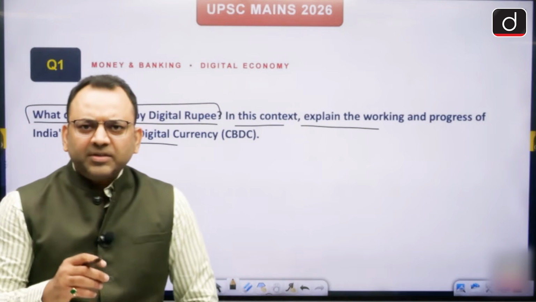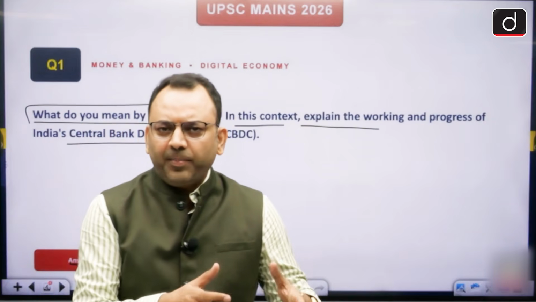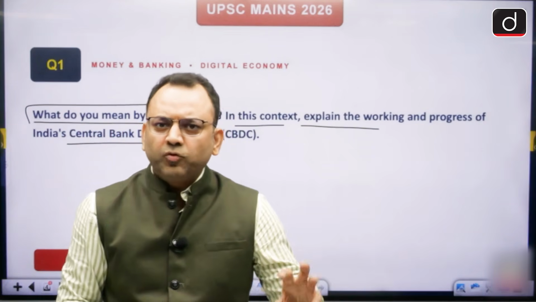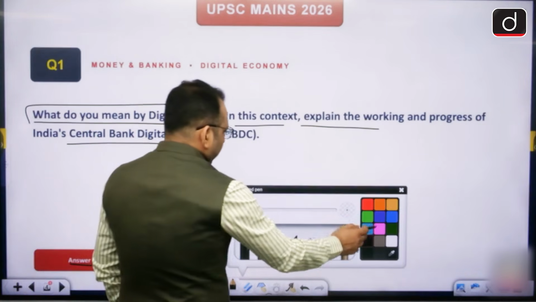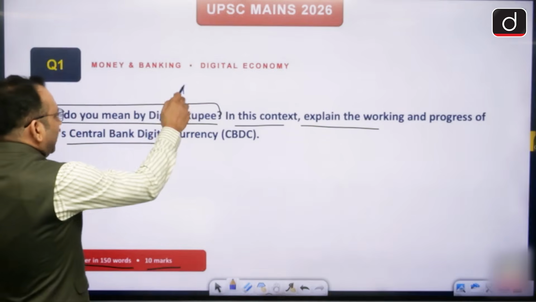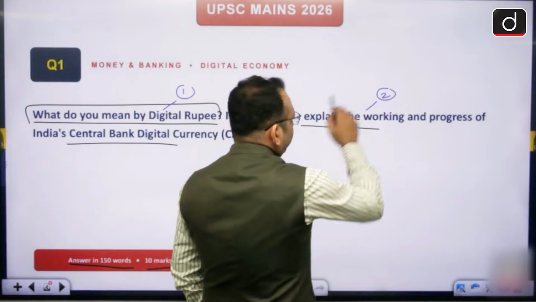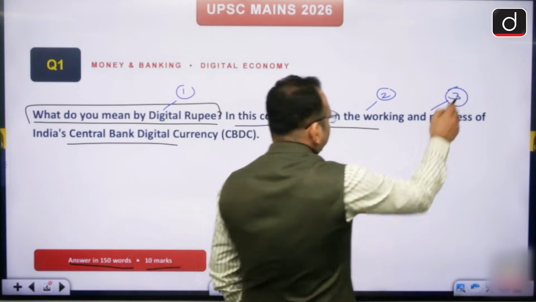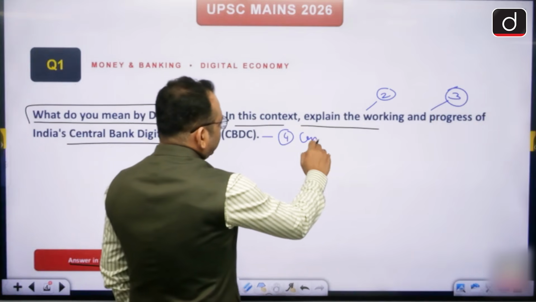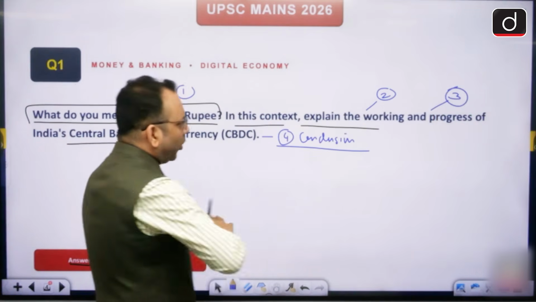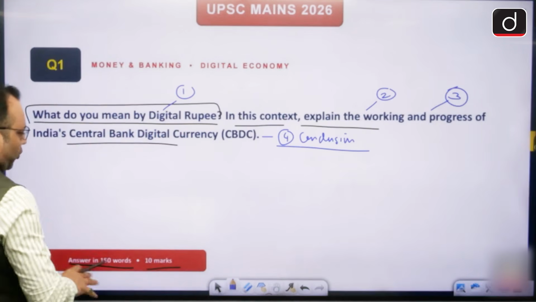Now always, to write an answer, divide the answer into structures and paragraphs or the components which have to be focused upon. In this part, if I see, the various components should be: one is about the digital rupee, then explain the working, then third is the progress, and at the end you can add a conclusion or some way forward. So this answer will have broadly 4 parts, right?